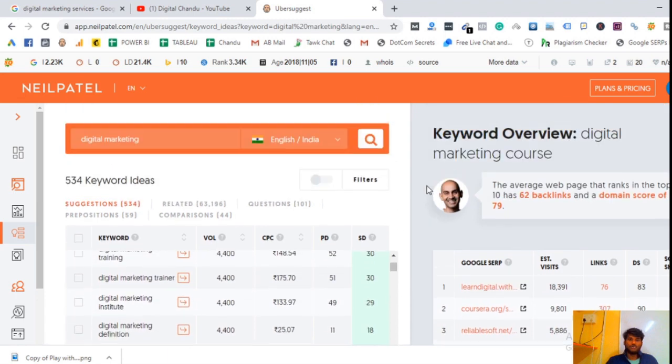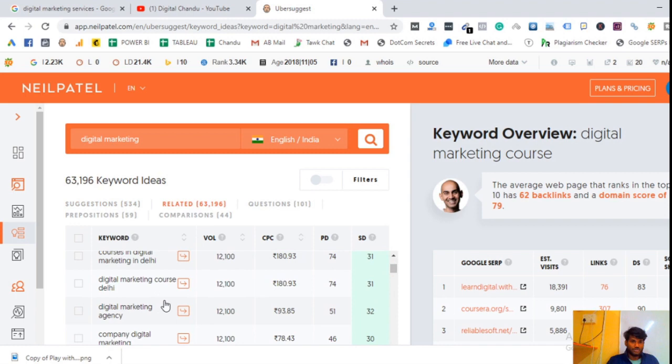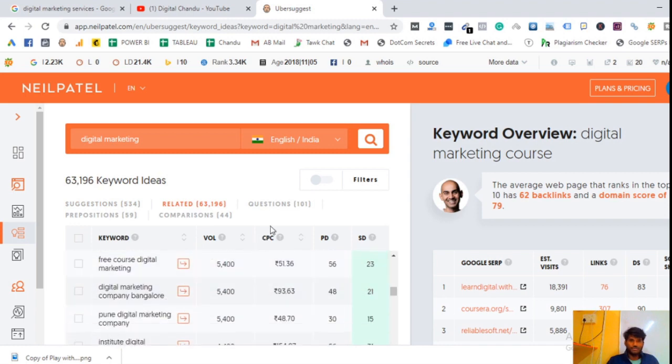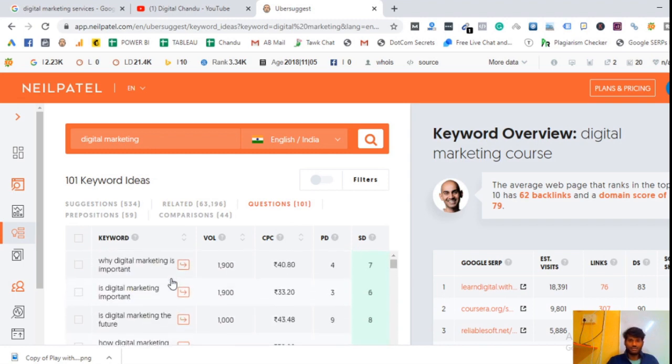And one more thing I would like to tell you here. Whenever you click on this related button, there are more options available, and people are looking for these related keywords also. And questions means how people are asking questions in Google for digital marketing, like why digital marketing is important and is digital marketing important. Here you can see, guys, you need to select this type of keywords for blogging. This is very useful for blogging, guys.